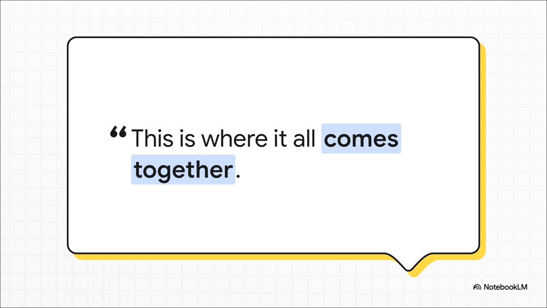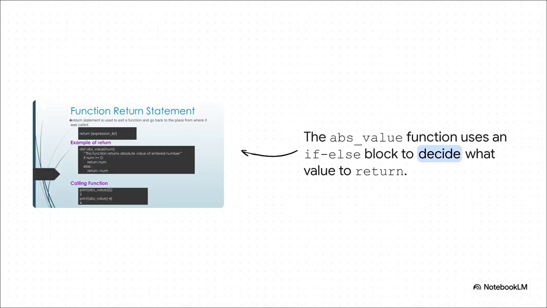Okay, we have learned about making decisions, and we've learned about creating reusable tools. Now for the real payoff. This, right here, this is where it all comes together. This is the key moment. Look at this. We've created a function, our own custom tool called abs_value, and inside that function, we have put an if-else decision block. Our custom tool now has its own internal brain.